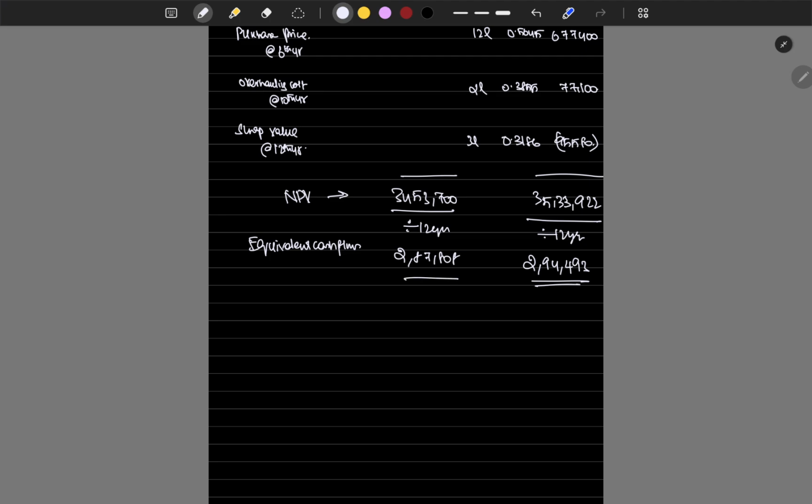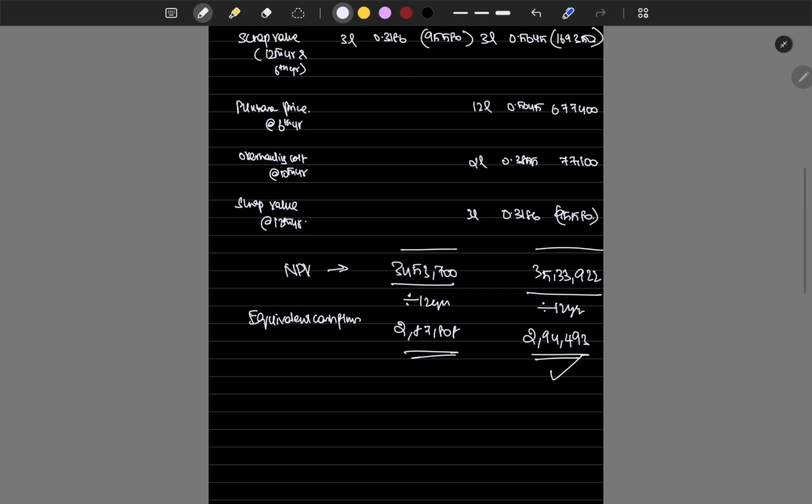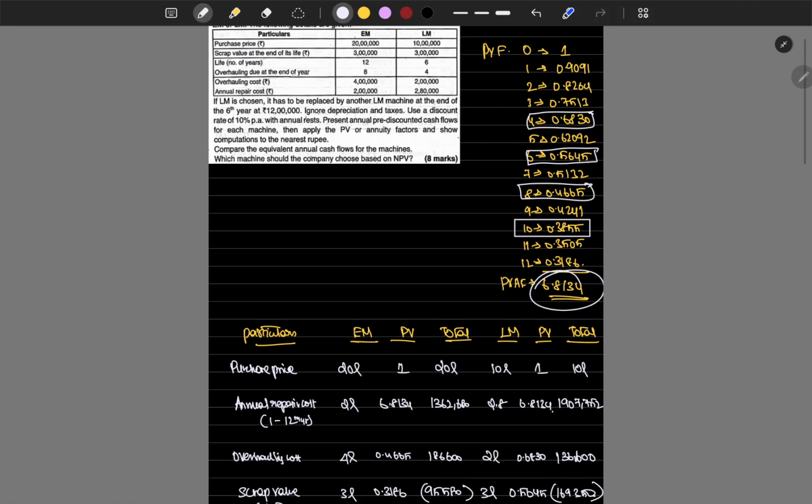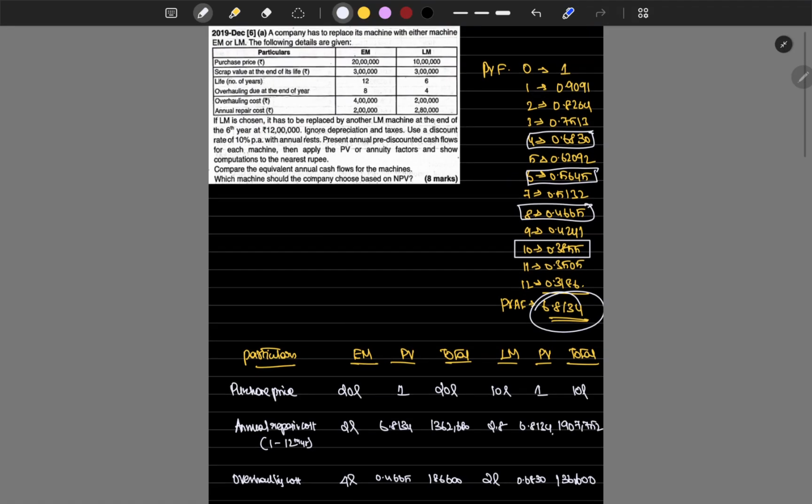See, we are actually incurring more cost in the LM machine, so we can opt for EM. So EM is the best replacement machine. That's it. Thank you.